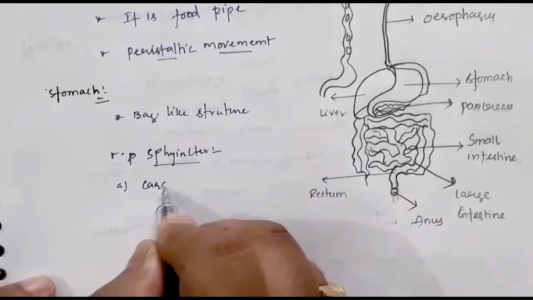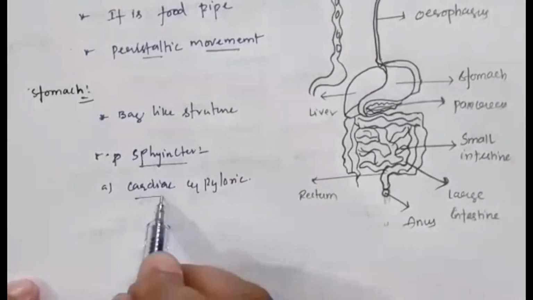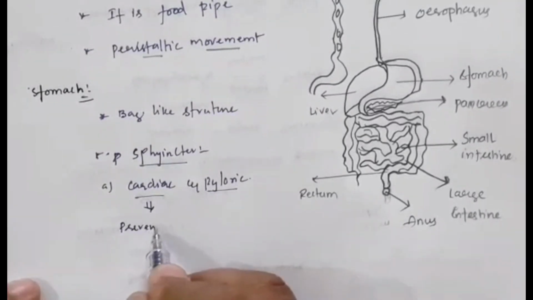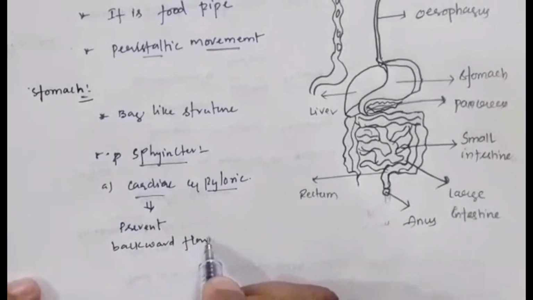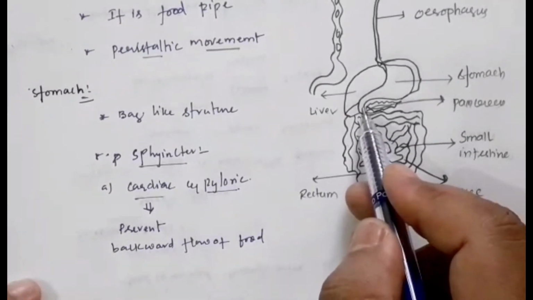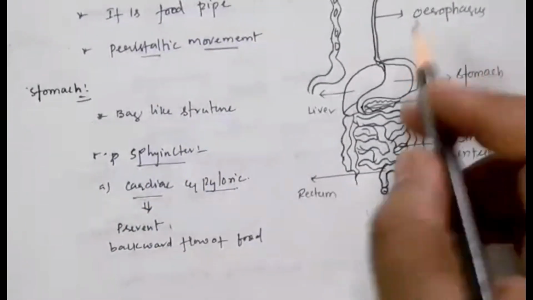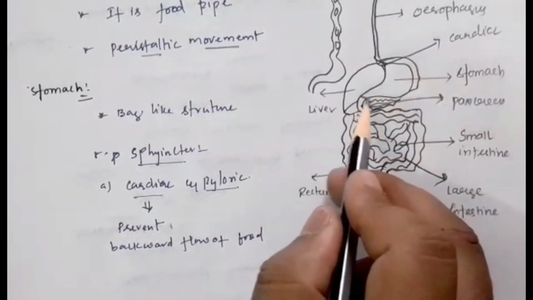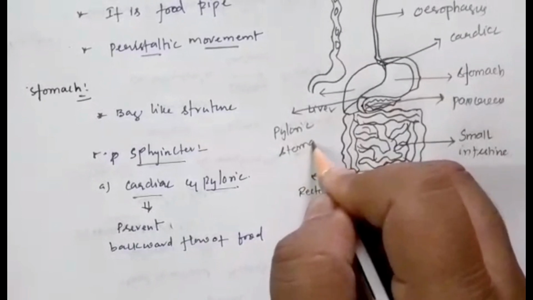One is cardiac and the other is pyloric. The cardiac sphincter will prevent the backward flow of food. And the pyloric sphincter is found in the posterior region of our stomach. At the anterior region you can find the cardiac stomach. Here is the cardiac stomach, and here at the bottom we have the pyloric stomach. Is it clear for everyone, children?